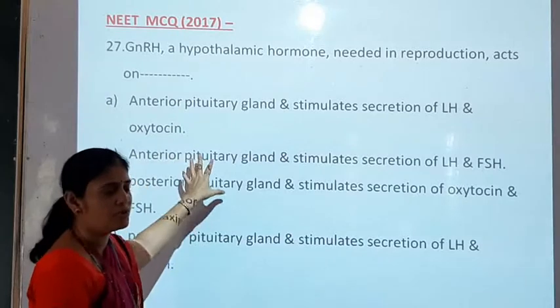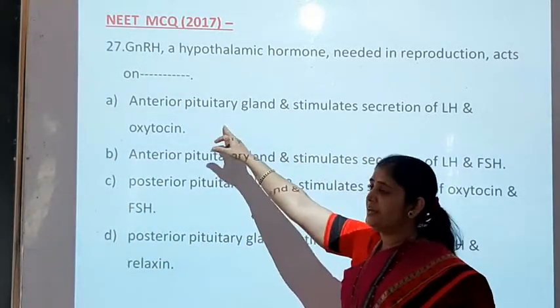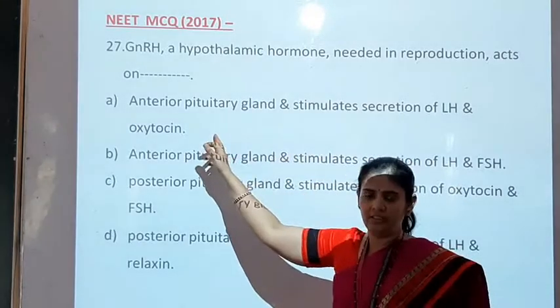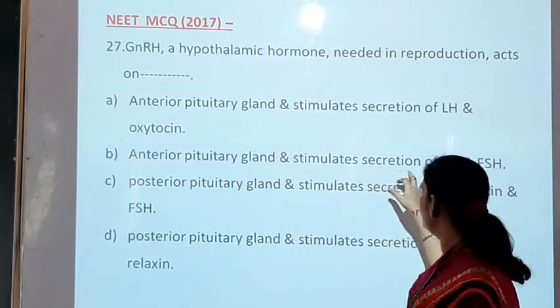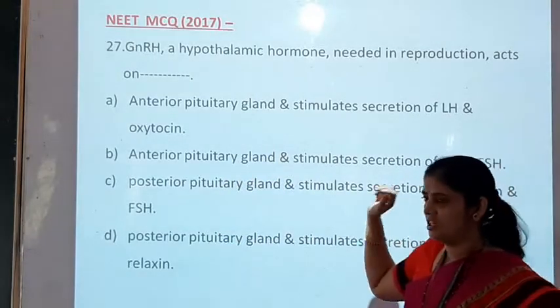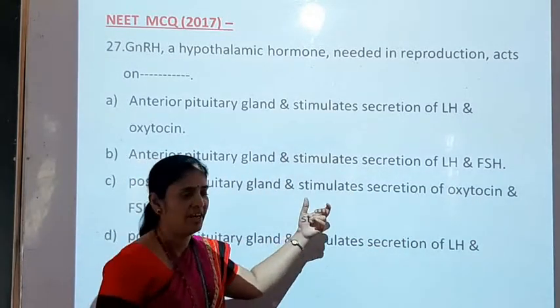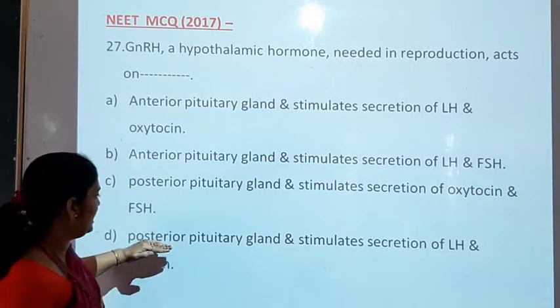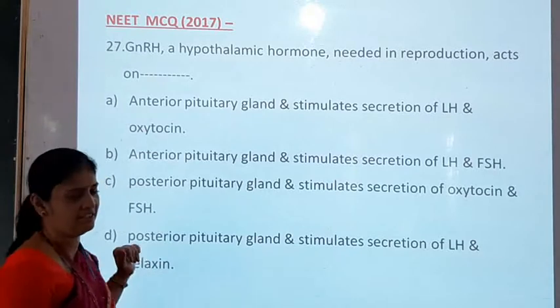Here 4 options are given. The first option: it acts on anterior pituitary and stimulates secretion of LH and oxytocin. Second option: it acts on anterior pituitary gland and stimulates secretion of LH and FSH. Third: it acts on posterior pituitary gland and stimulates secretion of oxytocin and FSH. And fourth option: it acts on posterior pituitary gland and stimulates secretion of LH and relaxin.